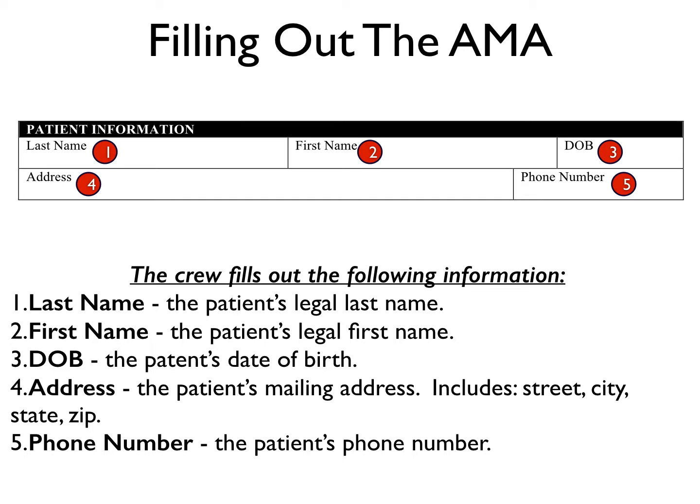So first we're going to start at the top of the AMA. At the very top of the AMA, we need basic patient information, including their last name, their first name, their date of birth, their address, and their phone number. You'll notice that it also says on here that the crew fills out the following information. I'm not a big fan of having patients fill this out because oftentimes I can't read patients' handwriting. I can read my own, I can read my partner's. If I can't read my partner's, I can look to my partner and say, hey, what does this say? But once that patient is gone, if I can't read their handwriting, I don't know what it's going to say.